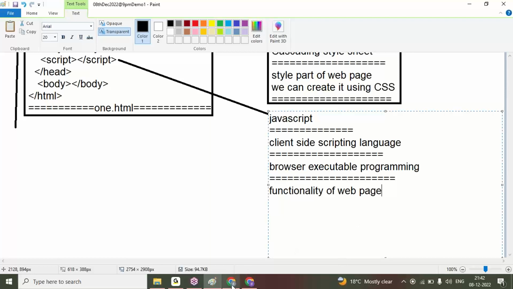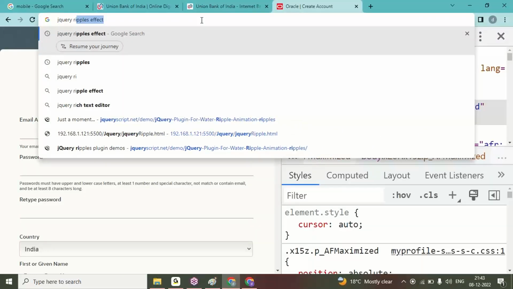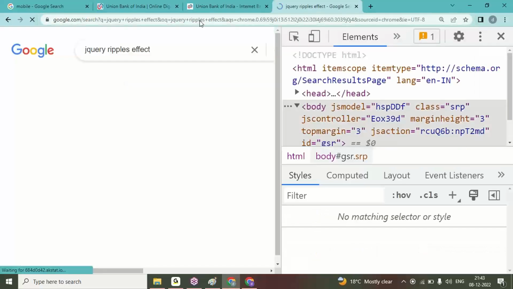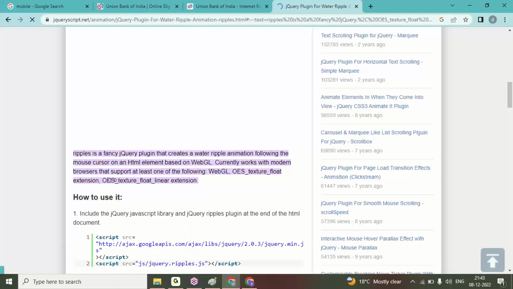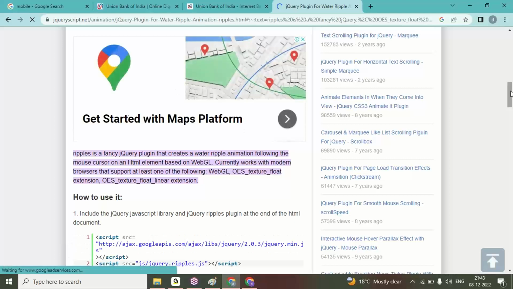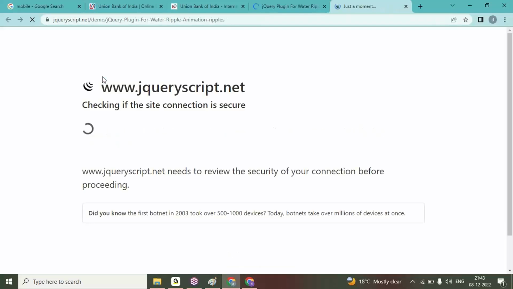Today itself, I'll give you some jQuery related examples. Here, jQuery ripples, rippling effects, I can create here. If you see here, like this, water wave movements, water rippling effects, we can easily create with this jQuery. When you move your mouse, jQuery water wave movements will come here.